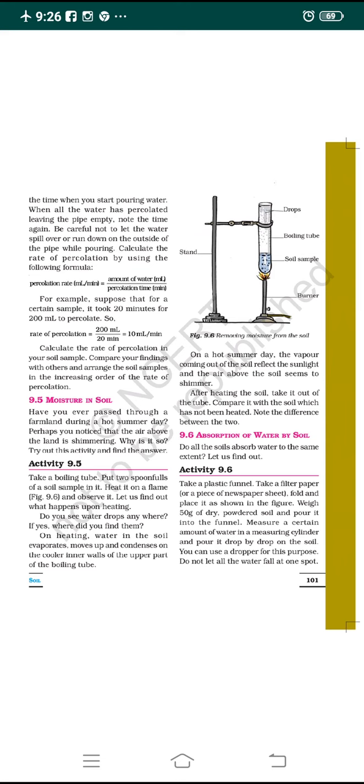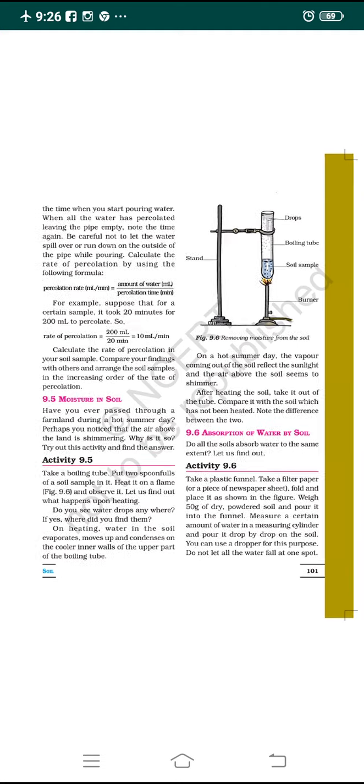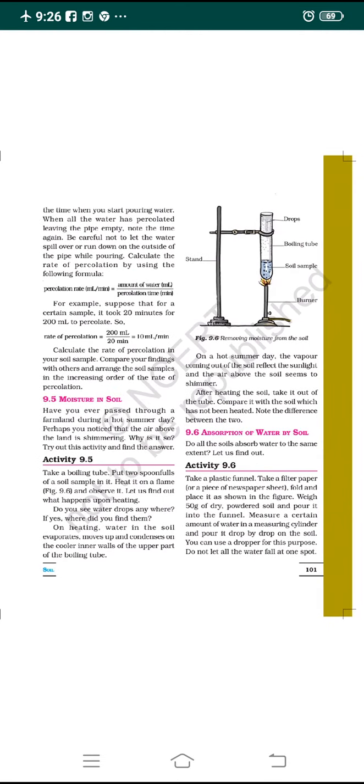You can use a dropper also for dropping the water drop by drop, because manually with your hand it is very difficult to drop drop by drop, and it may fall more than a drop. So use a dropper for this purpose. Now do not let the water fall at one spot. Don't drop the water only at one place. Wherever the soil sample is there, around that you drop the water drop by drop using a dropper.